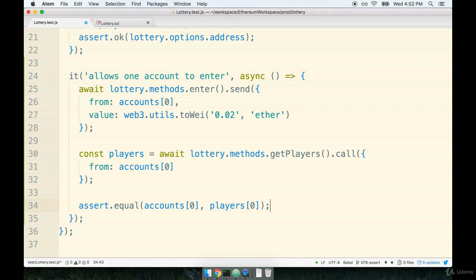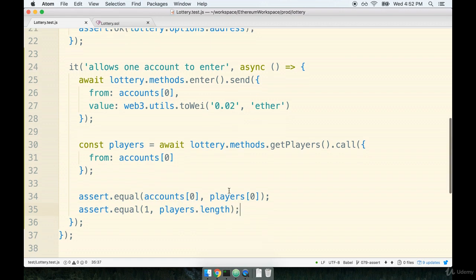That's the value that it actually is. We can then say assert.equal 1, that's going to be our first argument, and then comma players.length. Remember, it's always the value that it should be and then the value that it is. So that was my mistake, putting the 1 last.